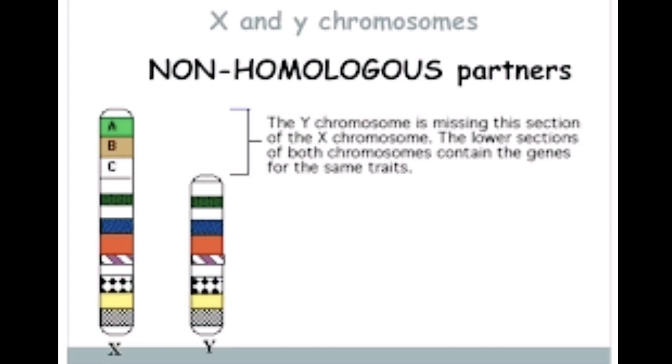And if we see the non-homologous chromosomes in front of you, as I have given the example of X and Y chromosome, the X chromosome is larger and the Y chromosome is shorter, and the Y chromosome doesn't pair with the pair of genes on the X chromosome. You can observe here on the screen, it means that the Y chromosome is missing this section of the X chromosome. This missing section cannot pair with each other.